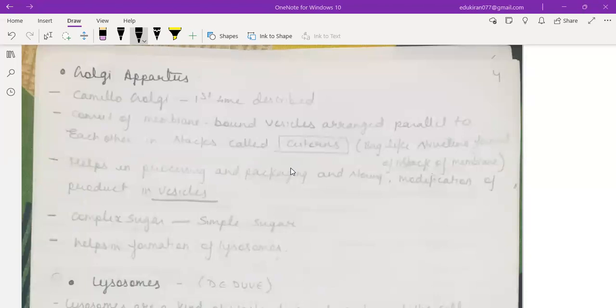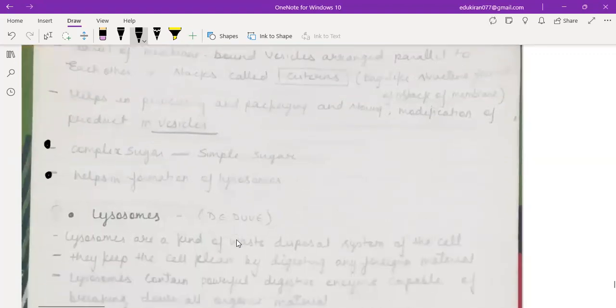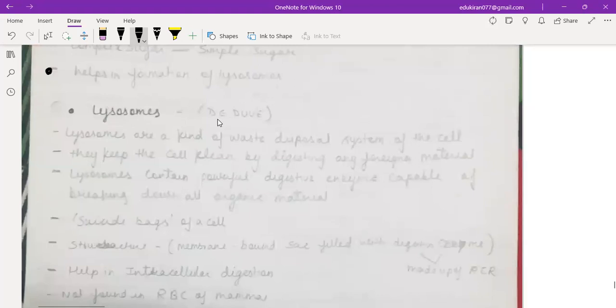Helps in processing and packaging of storing modifications of products called vesicles. Complex sugar to simple sugar, they convert. Very, very important functions. And also helps in formation of lysosomes. Clear? Yes, ma'am. Now coming to lysosomes, right?